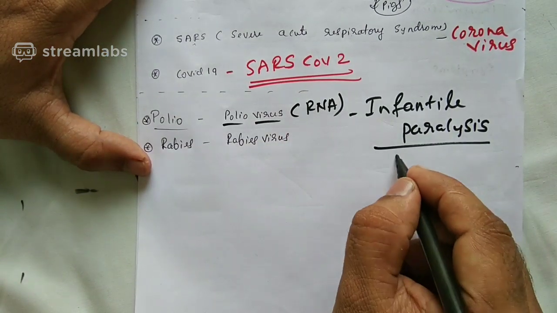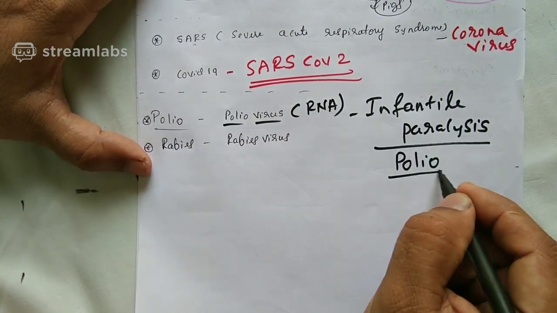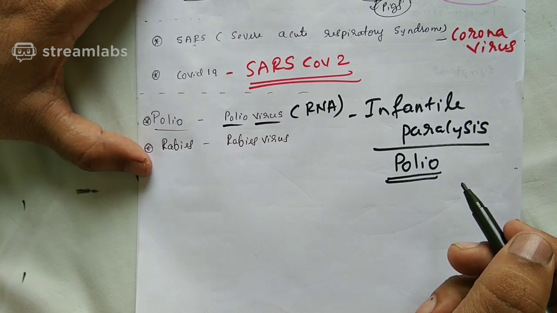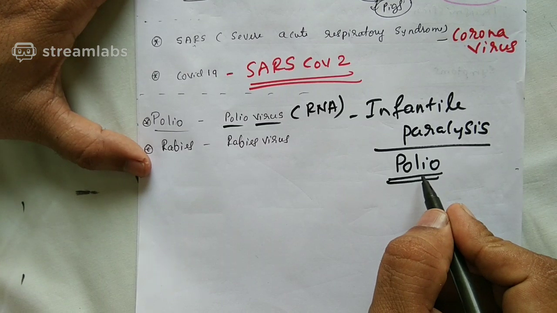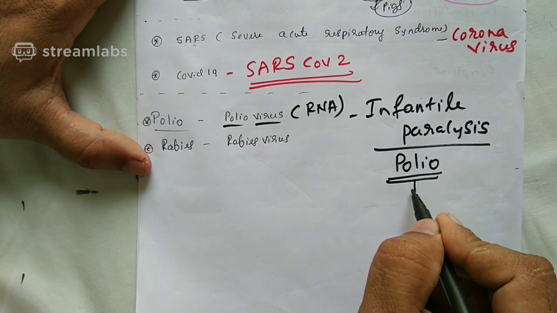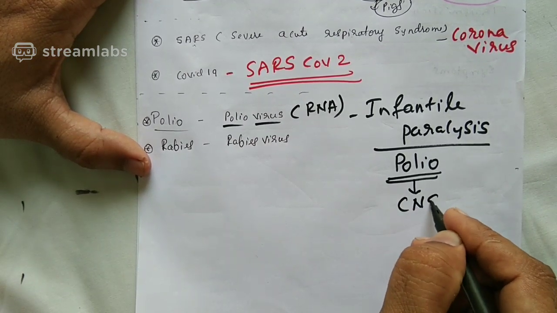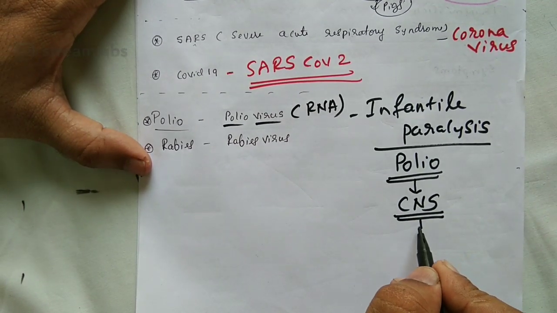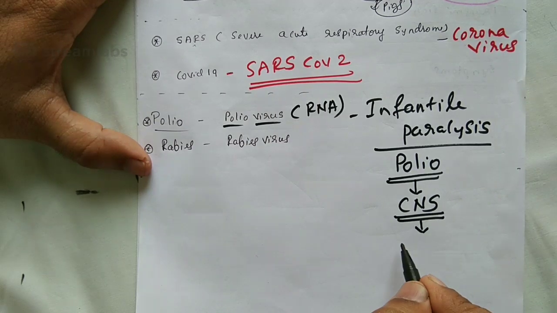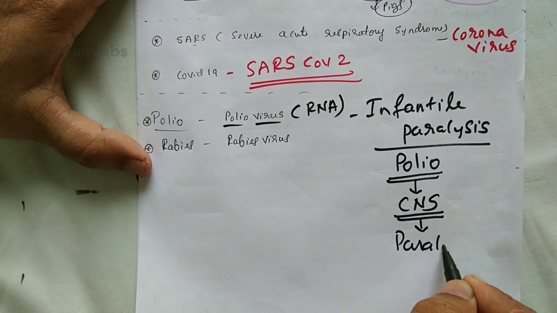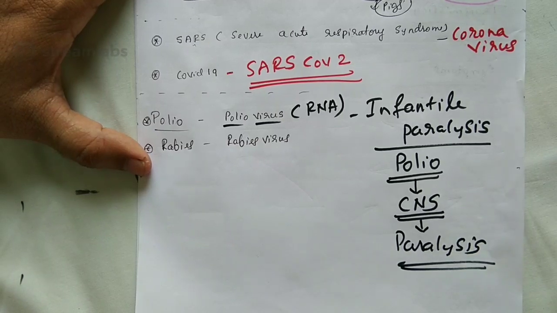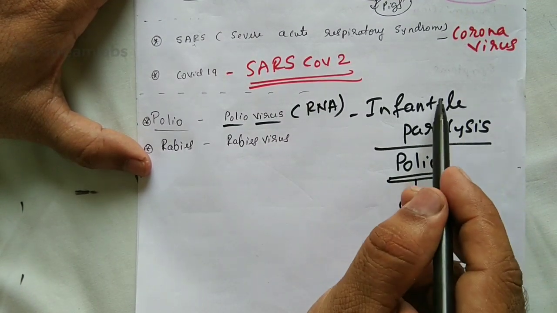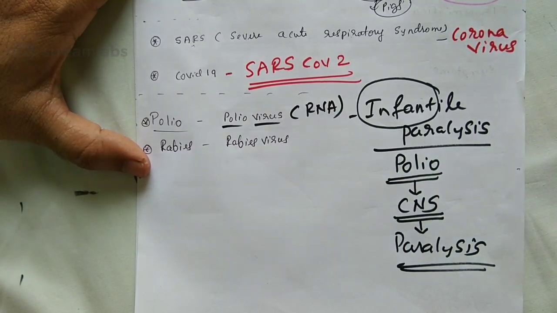Reason, during polio the virus enters the body by droplets or food. When a polio virus enters the body, it affects the part called CNS. When it affects the CNS, it affects a part of the body and leads to a condition called paralysis. So it's called infantile paralysis because it is found preferably in infants.